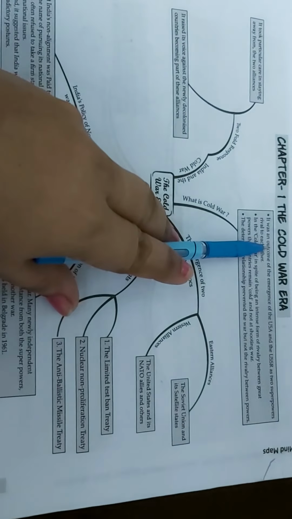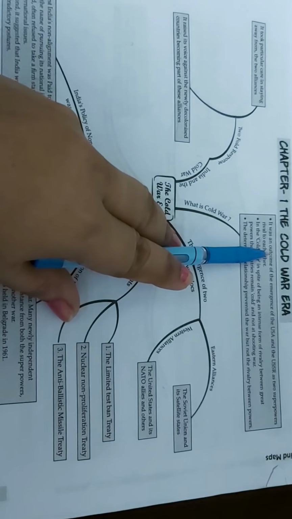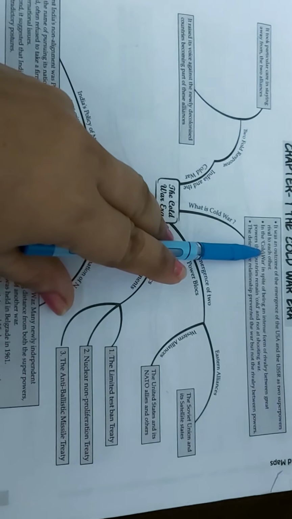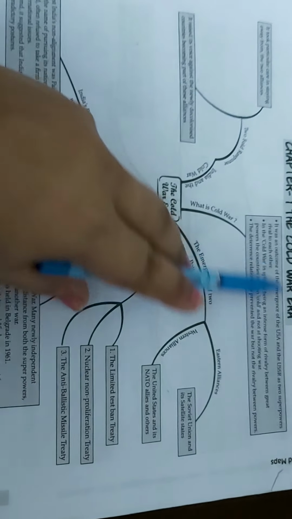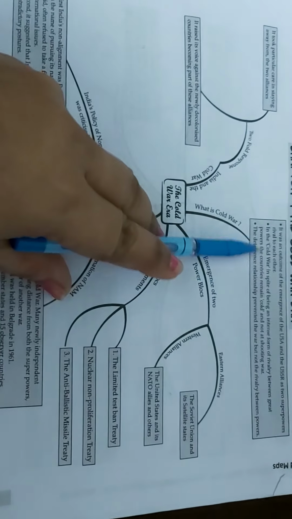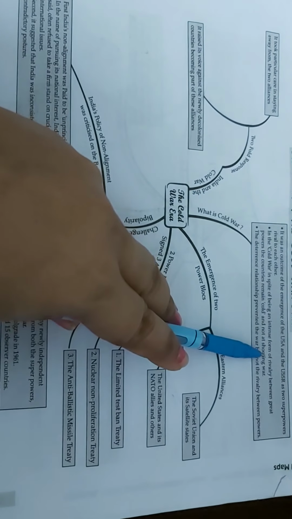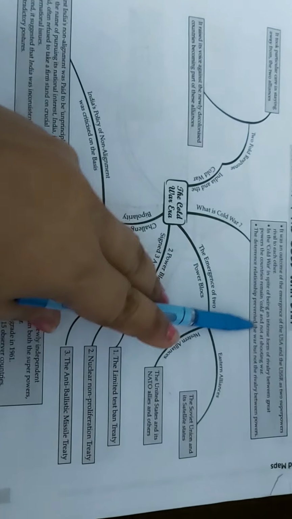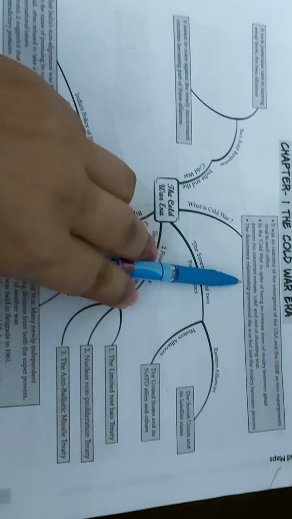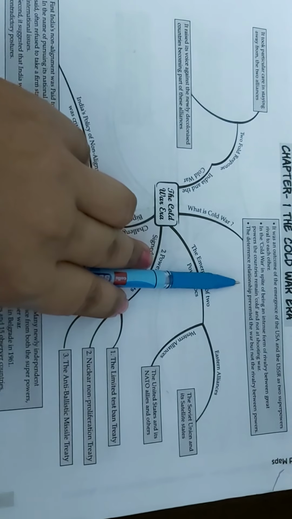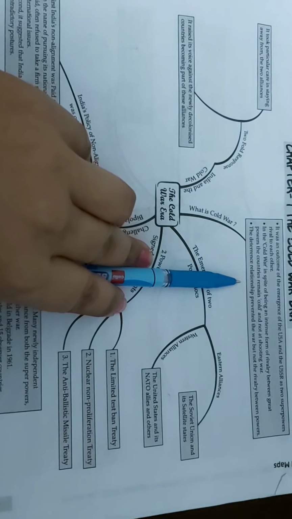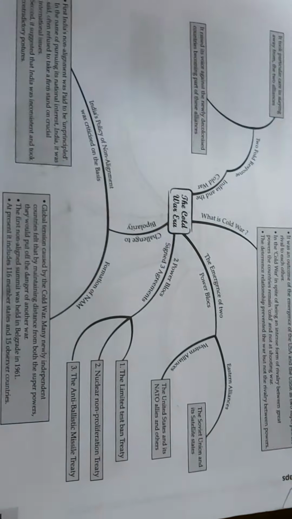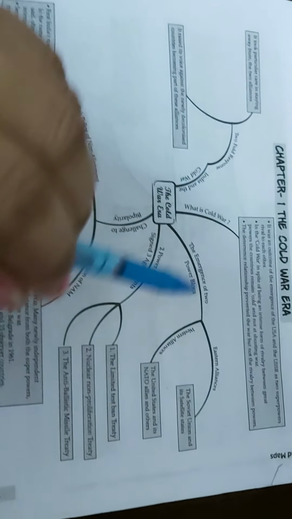At that time, after 1945, at the world level, there were two superpowers. दो superpower थी. One was USA and next was USSR. In the Cold War, in spite of being an intense form of rivalry between great powers, the countries remained cold and not at shooting war, because the war between both these countries was cold. Cold means there was no hot war. Hot war means war with weapons. They only suspected each other. वो एक दूसरे पर शक करते थे.